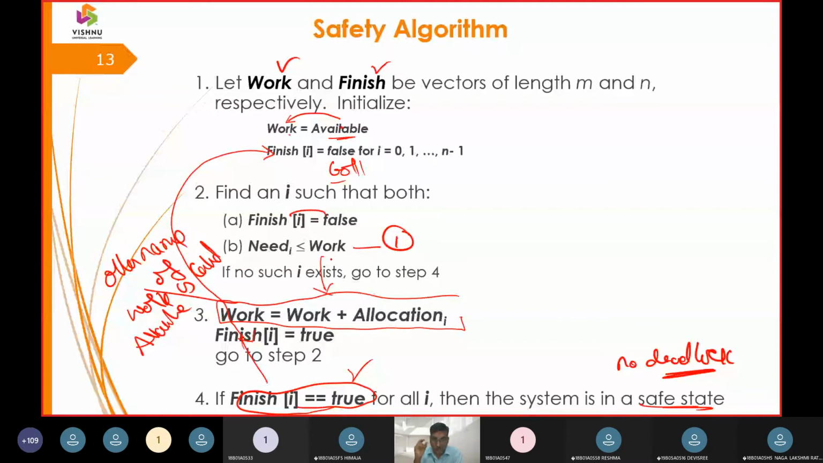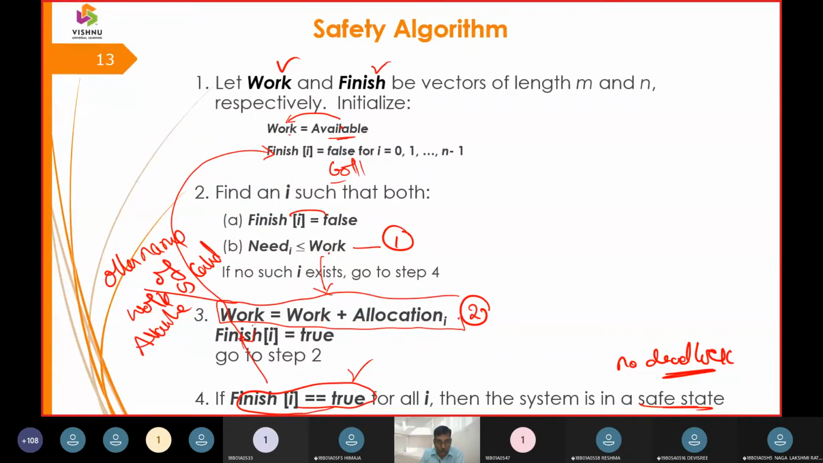Now I request you to take down these three points before I explain the step-by-step iterations in the algorithm. First step, you have to note down need is less than or equal to work. Second step, you write on a piece of paper work is equal to work plus allocation. Got it? First, you say need is less than or equal to work. Next, you write work is equal to work plus allocation. These two are the most important things.